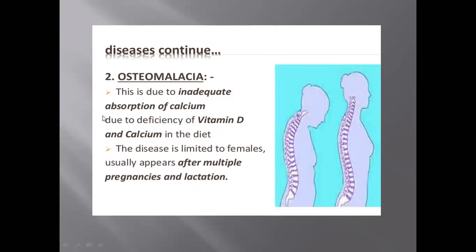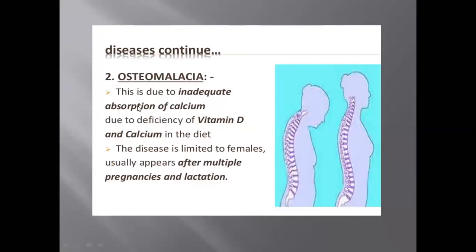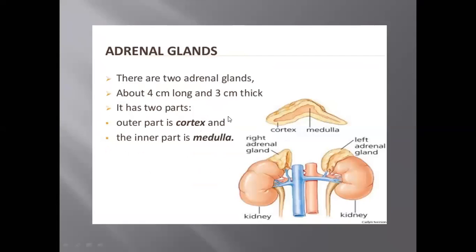Osteomalacia is another disease that is caused by the parathormone, right? And what is parathormone function? It increases the level of calcium ions in blood, like it is depositing calcium from bones into the blood. And osteomalacia, actually it is the same thing like rickets, but it happens mostly in the elders, while the rickets take place in the children, right? This is due to inadequate absorption of calcium due to deficiency of vitamin D and calcium in the diet. The disease is limited to females, usually appear after multiple pregnancies and lactations.